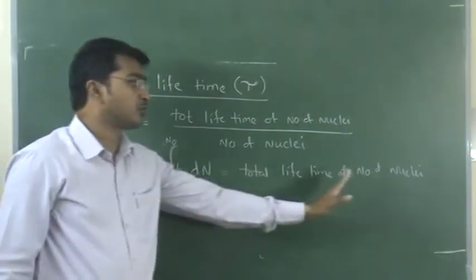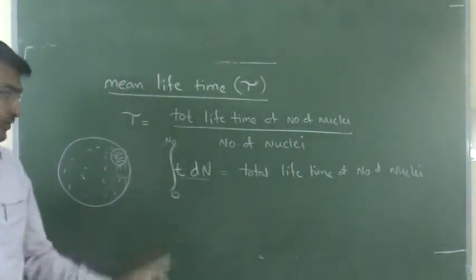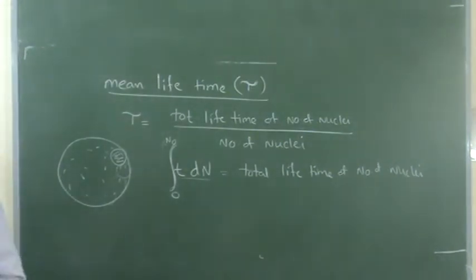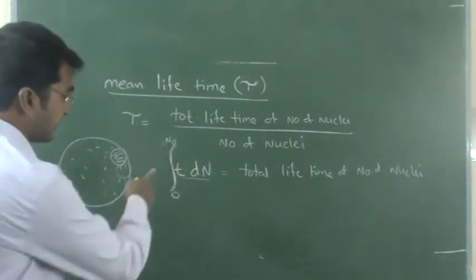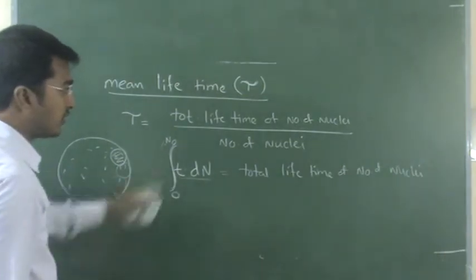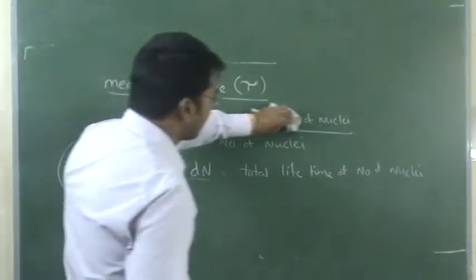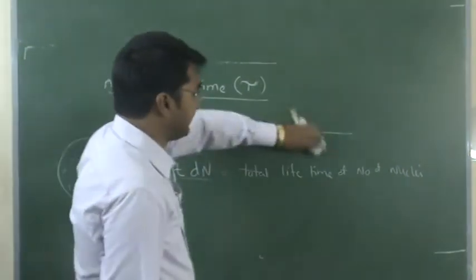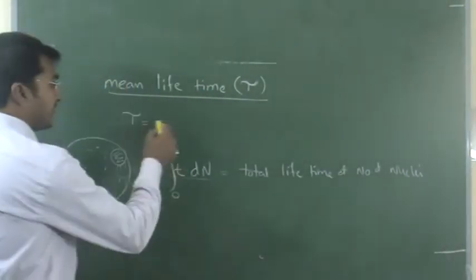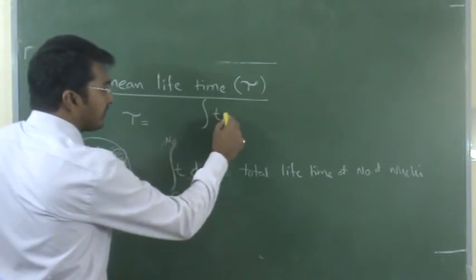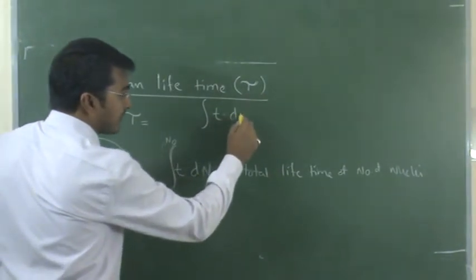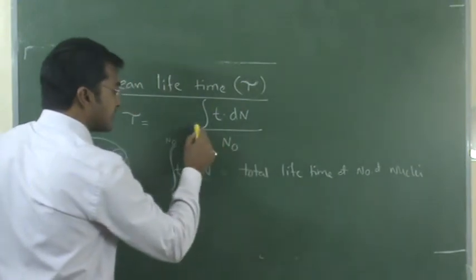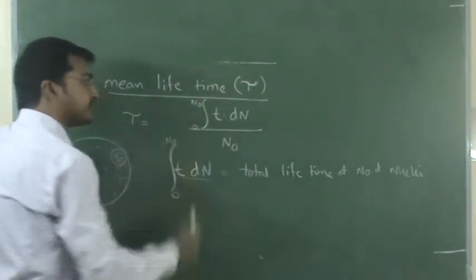This is the total lifetime of the number of nuclei. Remember it. Now I will apply this in a formula. Clear? What does t into dN represent? The total lifetime of the number of nuclei. So according to the definition of average lifetime or mean lifetime, it is the total lifetime of the number of nuclei divided by the number of nuclei, here from 0 to N0.